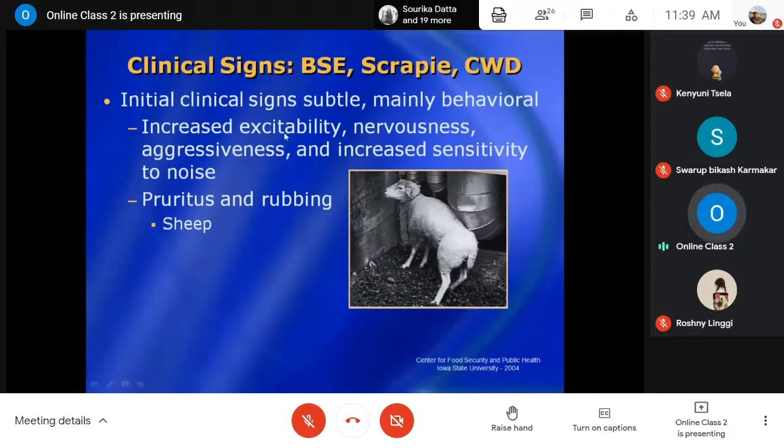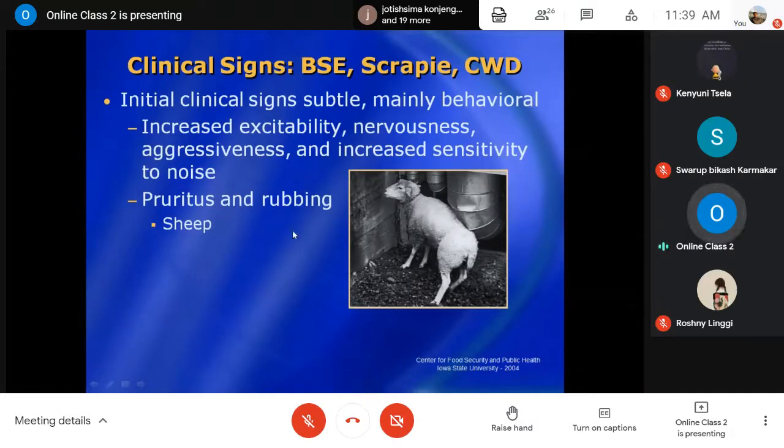In the clinical signs of bovine spongiform encephalopathy, scrapie, and the others, most commonly initially there are behavioral changes with increased excitability, nervousness, aggressiveness, and very much increased sensitivity to noise.